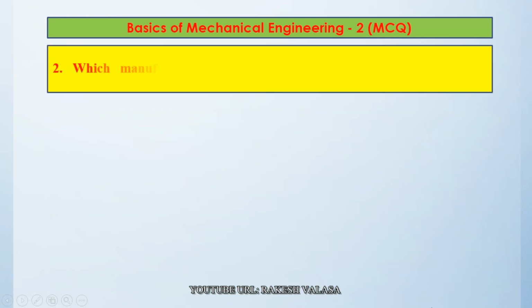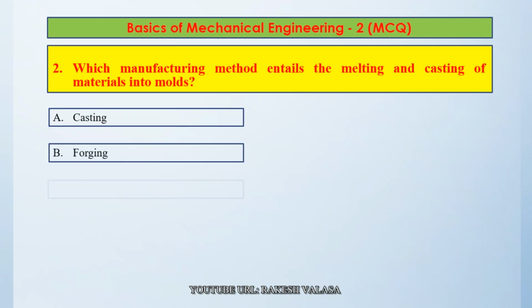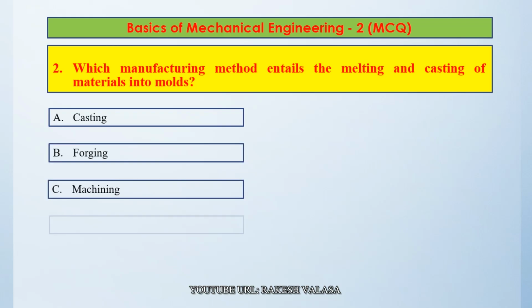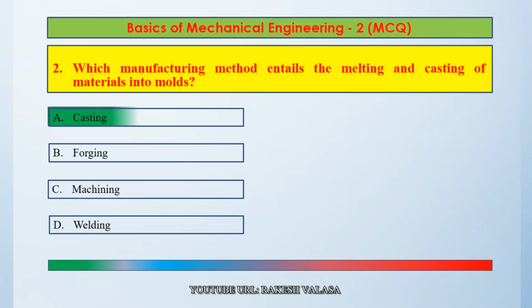Question number 2. Which manufacturing method entails the melting and casting of materials into molds? Option A, casting. Option B, forging. Option C, machining. Option D, welding. The correct answer is option A, casting. Let us see the explanation.